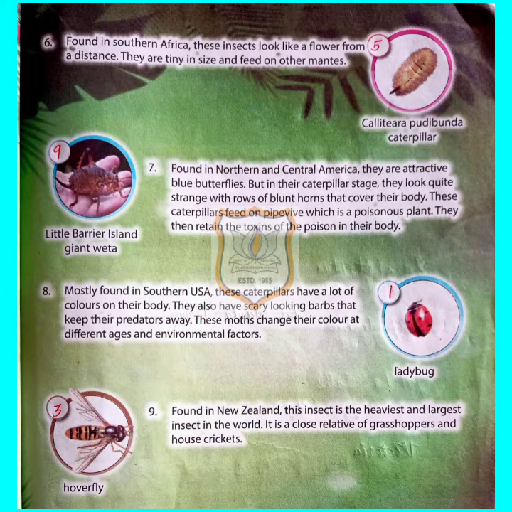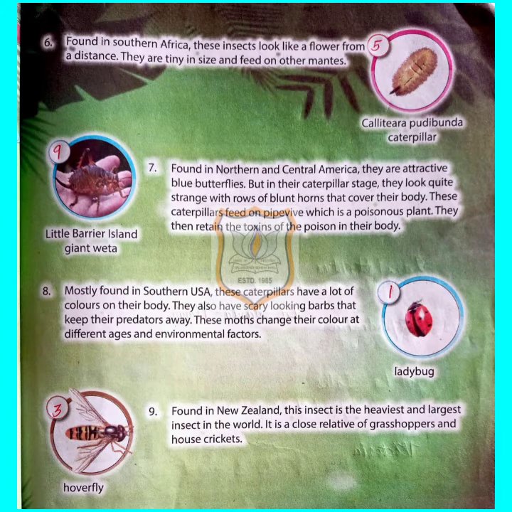Number 8. Mostly found in southern USA, these caterpillars have a lot of colors on their body. They also have scary looking barbs that keep their predators away. These moths change their color at different ages and environmental factors. Means according to the environmental factors, these moths change their color. So number 8 is known as Io silk moth caterpillar.